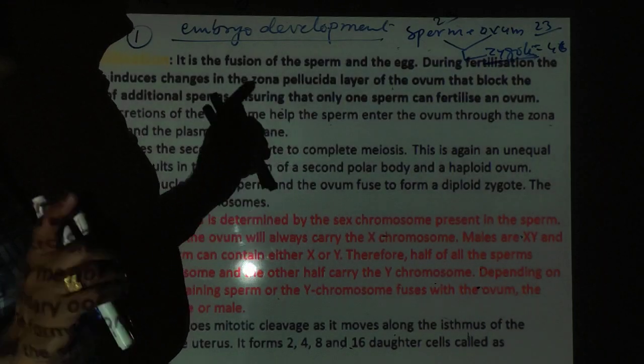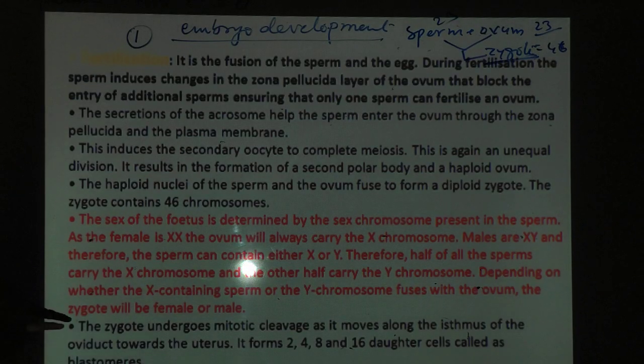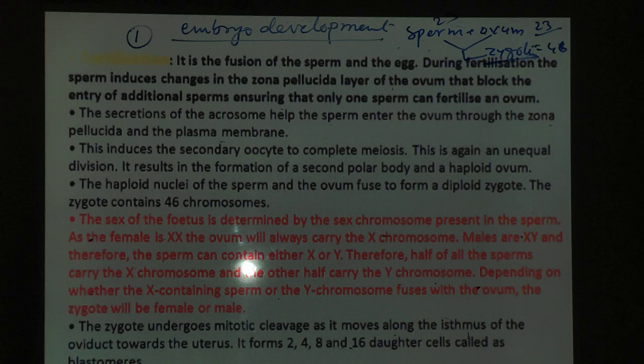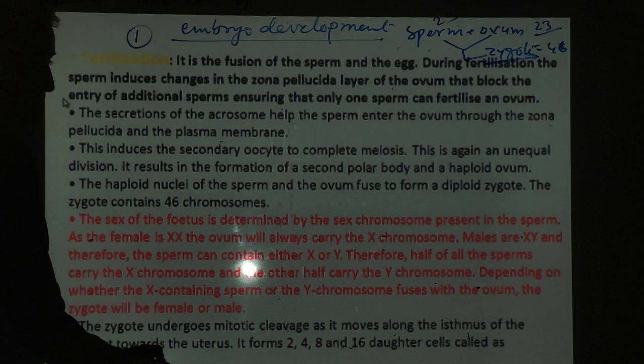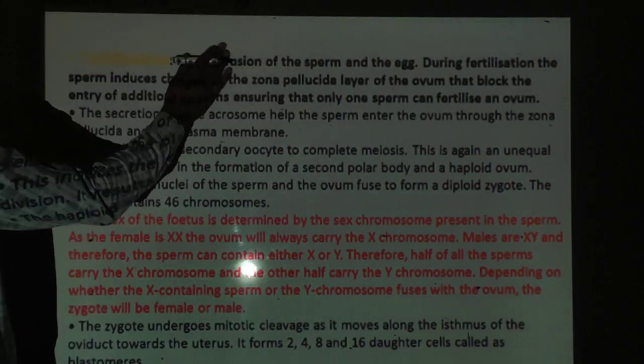In the zygote, whatever type of cell division there is, it is only mitotic division, with an equal number of chromosomes. The zygote undergoes mitotic cleavage. It moves along the isthmus of the oviduct towards the uterus, and it forms 2 cells, 2 to 4 cells, 4 to 8 cells, 8 to 16 cells. Then what condition takes place?